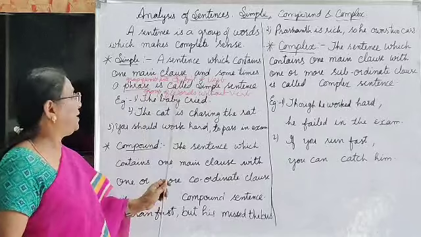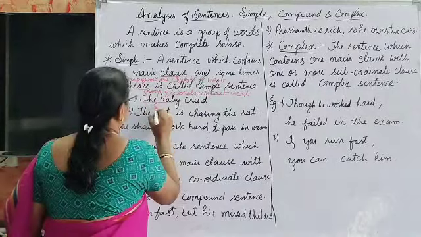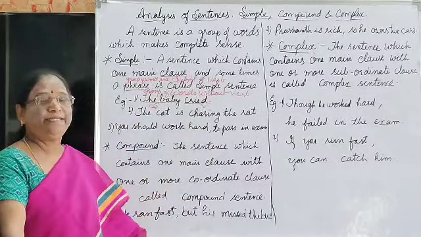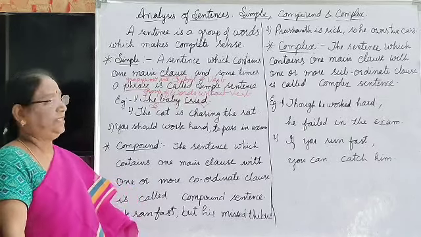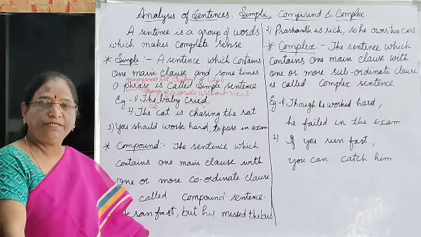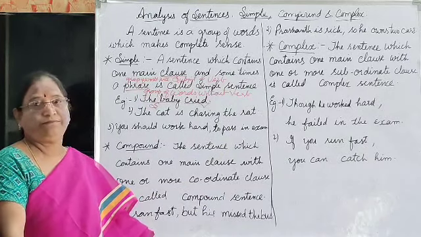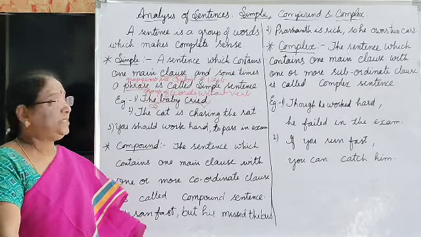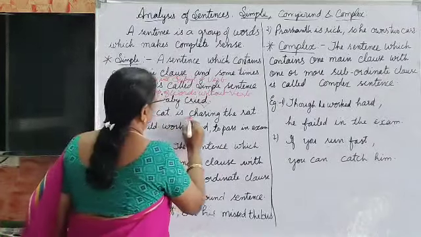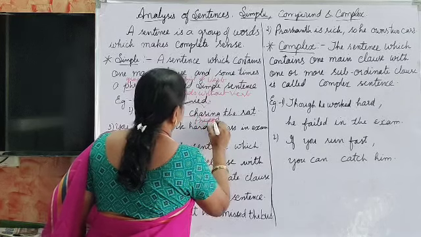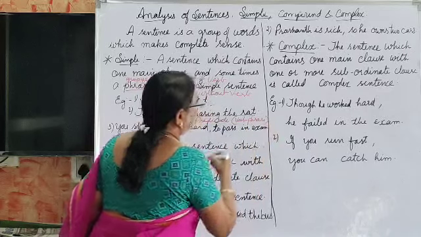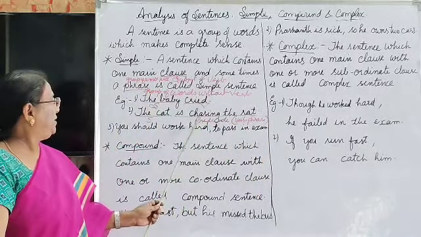For example, the baby cried. The baby is the subject and cried is the verb. Isn't it? Let us see the next sentence. The cat is chasing the rat. The cat is the subject, and is chasing the rat is the predicate. It is a verb phrase.